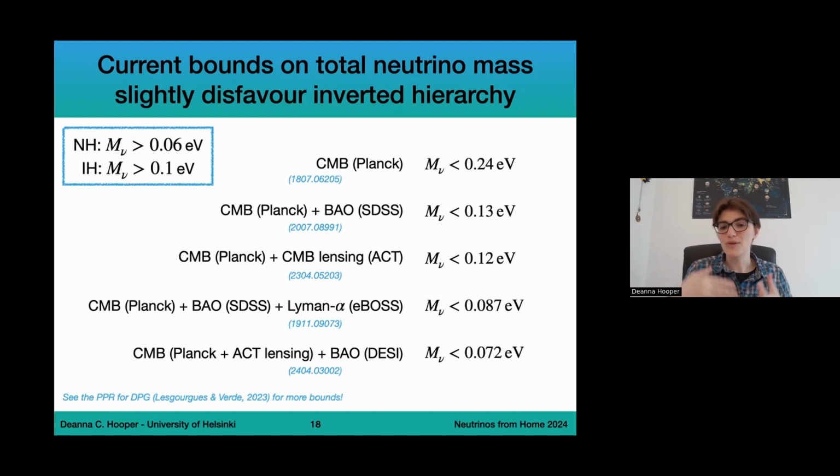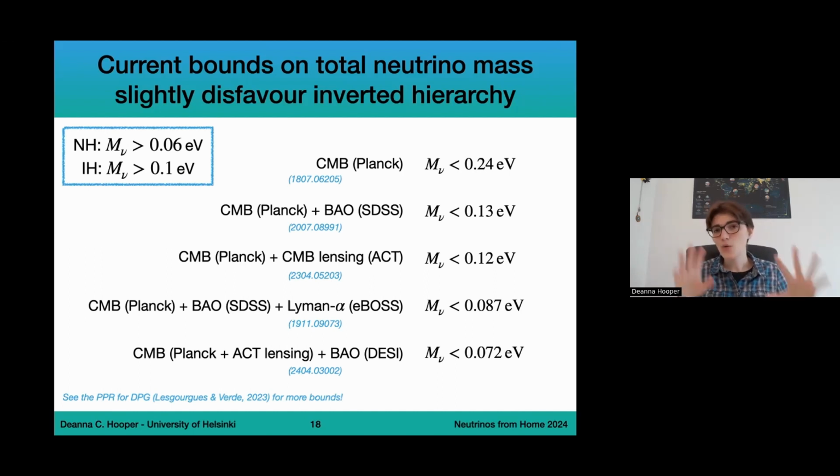This is very, very cool. And the fact that we have these now from different experiments is highly robust, because now we have Lyman alpha with eBOSS, we have BAO from DESI, which is also going to include Lyman alpha, but we can really see that all of these different bounds are coming together to really kind of disfavor inverted hierarchy.